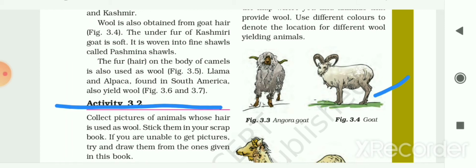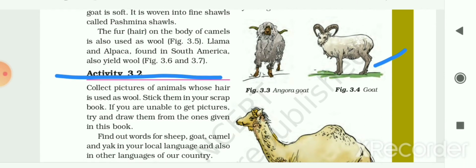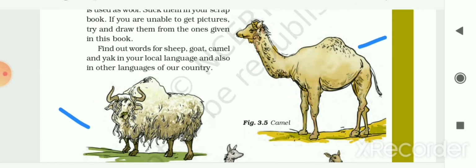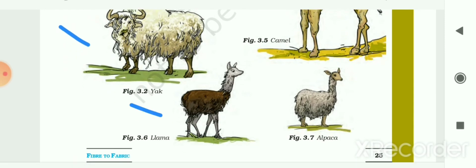The fur or hair on the body of camels is also used as wool. Here a camel with furry hair is shown to you. The llama and alpaca found in South America also yield wool. That is shown to you here in 3.6. These animals are commonly found in South America.